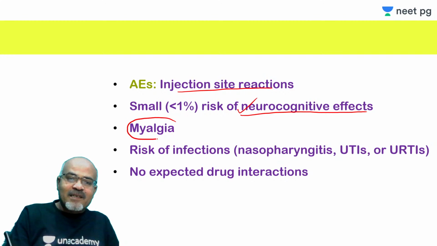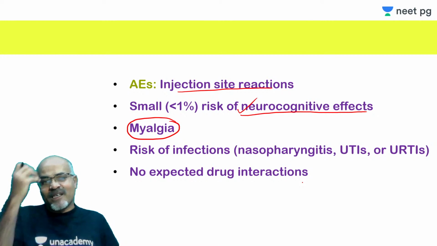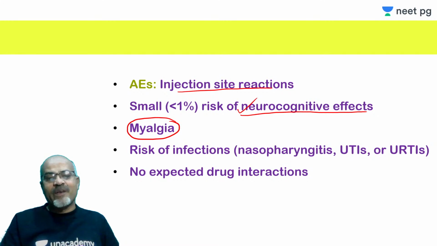Myalgia can occur, but unlike other drugs such as nicotinic acid, gemfibrozil, and cyclosporins, and many drugs which inhibit CYP3A4, which if combined with statins increased the risk of myopathy substantially, in this case it is unlikely, and this risk is very minimal if at all there.